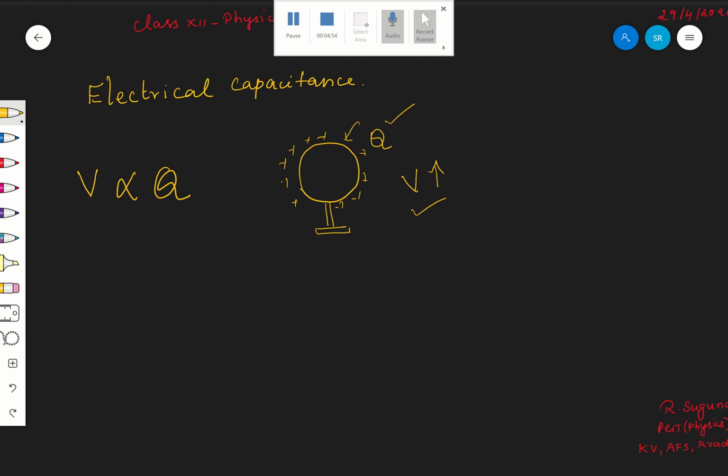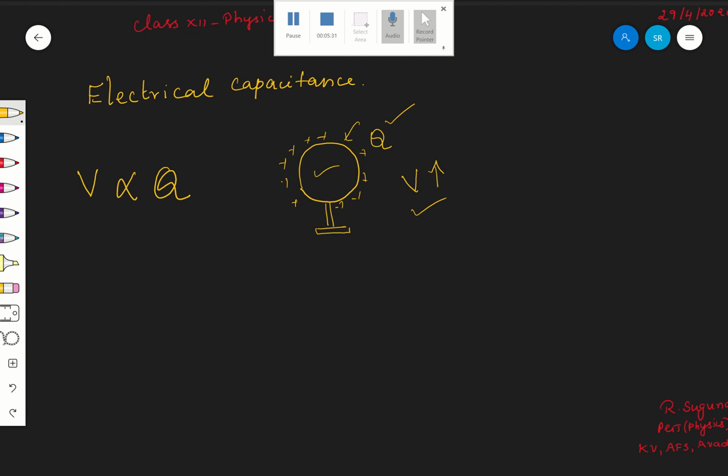Once again, it is the ability of the conductor. That doesn't mean that if you keep giving charge, it will keep accepting it. This conductor has some ability to store charge, and only till then will it accept the charge. If you are pouring more and more charge, it won't. It has its own ability to store charge. Beyond that, the charges will leak out. It can hold only a certain amount of charge, given by its electrical capacitance, or electrical capacity.